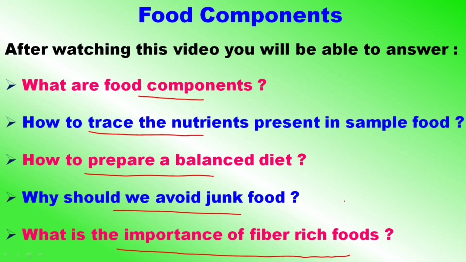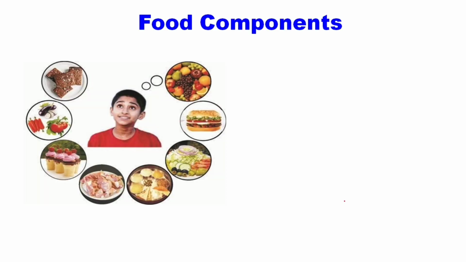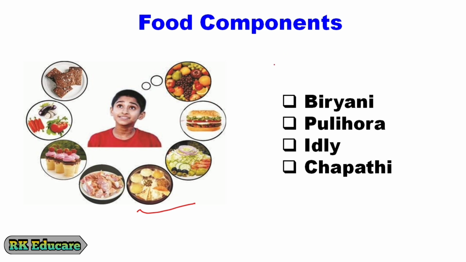Now let us enter into the lesson. A picture is given here. What can be seen in this picture? In this picture we can see different types of food items, isn't it? In your previous class also you have learnt about different foods like biryani, pulihora, idli, chapati, dosha, vada, etc. Whatever the food it is, we like to eat it whether it is tasty. Do you know what makes the food tasty?